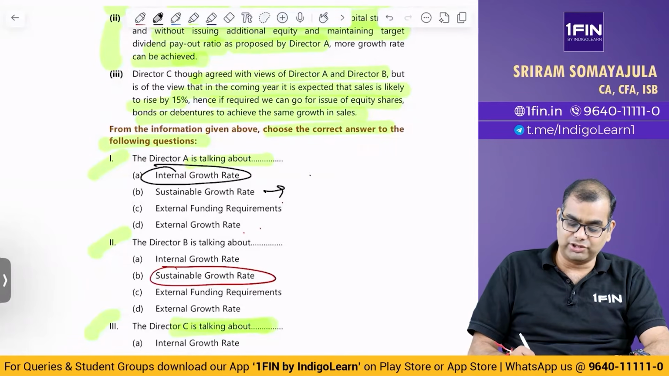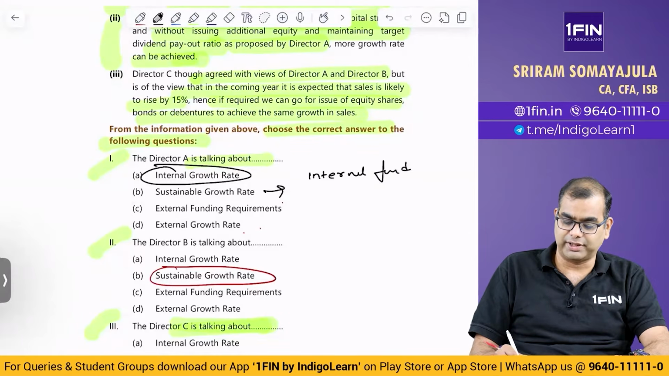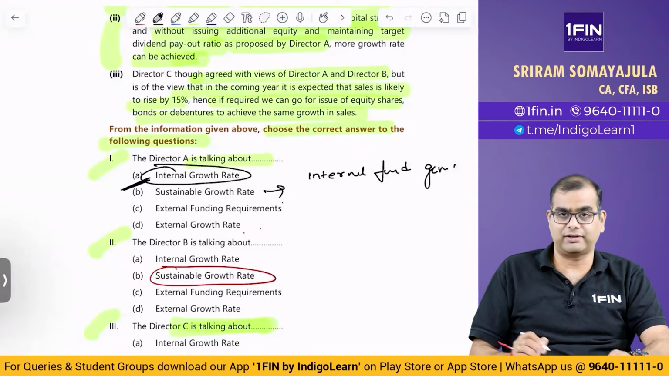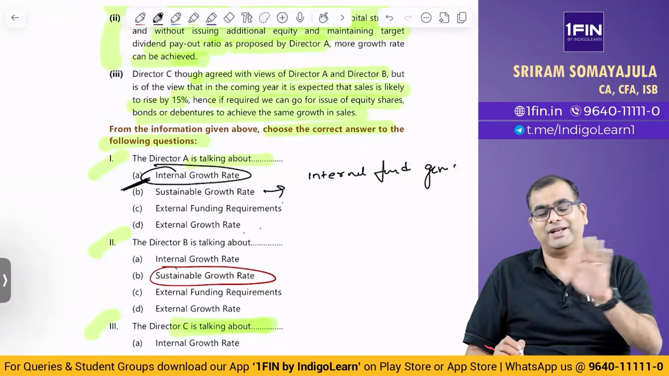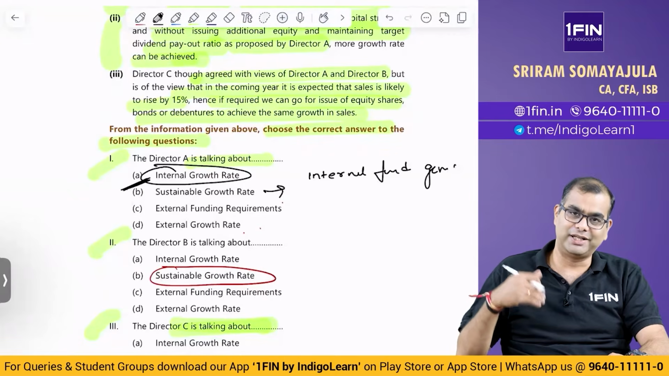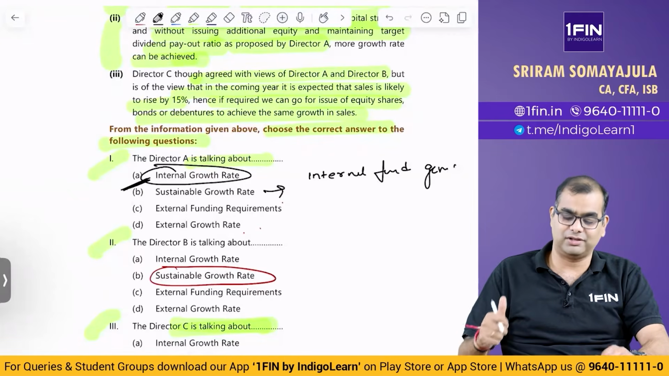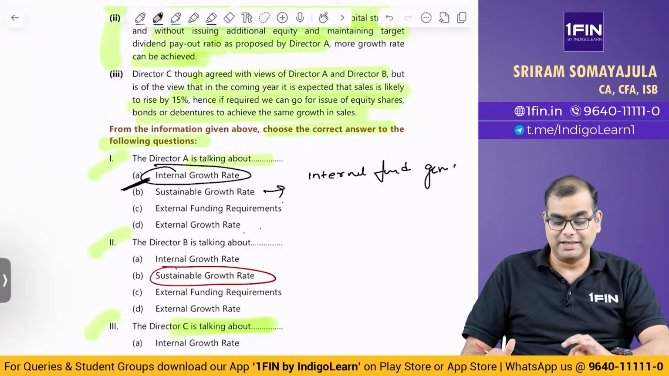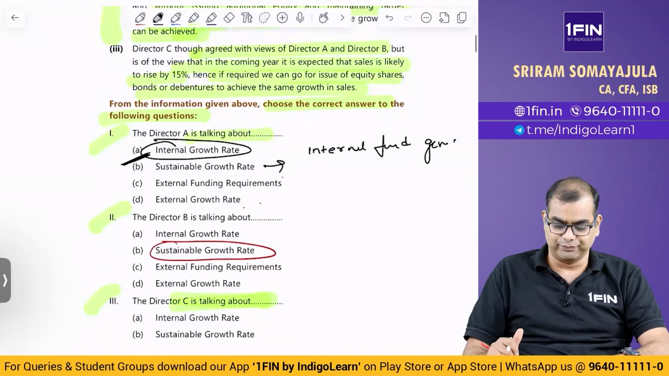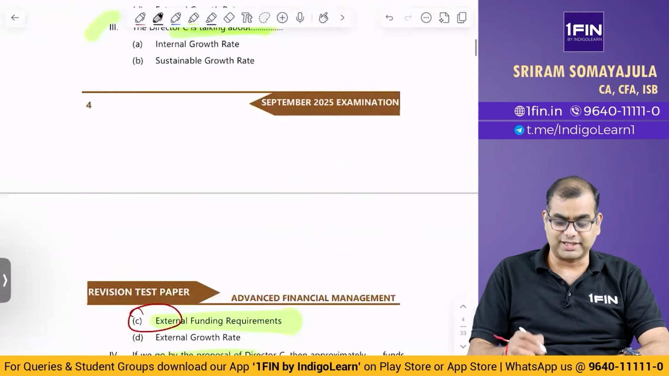So, ideally, it should be internal fund generation. This is my opinion. But they have given the answer as internal growth rate, which we have not heard as a concept anywhere in our material so far. So, ICA is ICA. Despite me giving a thumbs up for the quality of the RTP that has gone up, these are the kind of small things that have unnecessarily created confusion in the minds of the students. Now these 2 are good, these 3 are over.